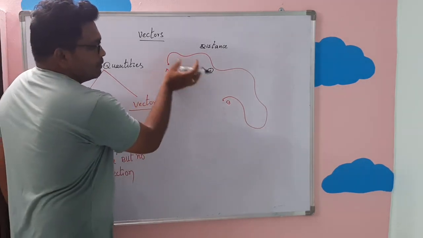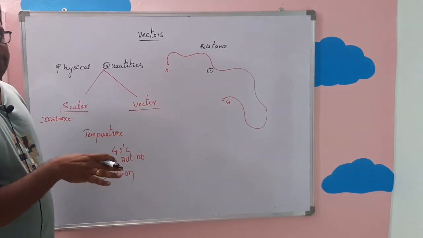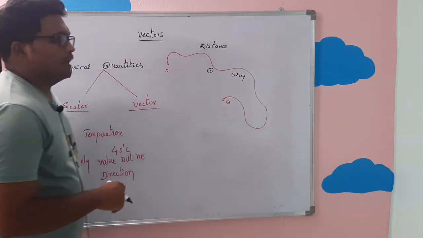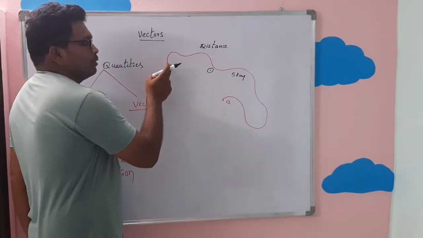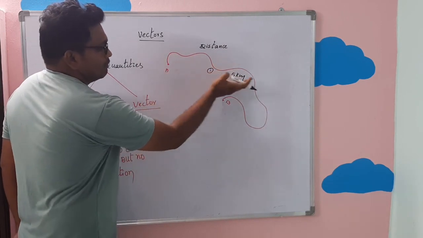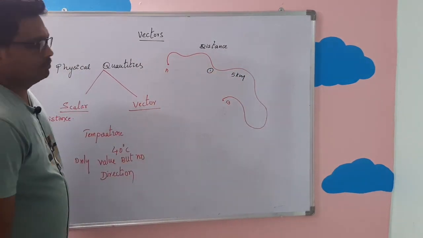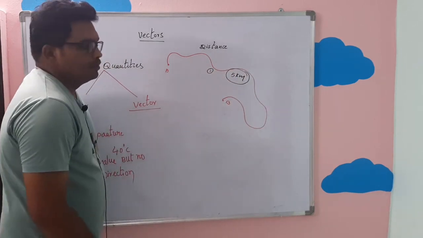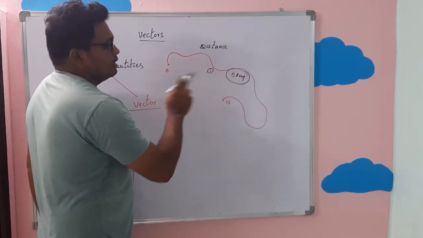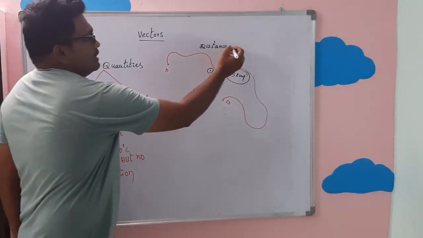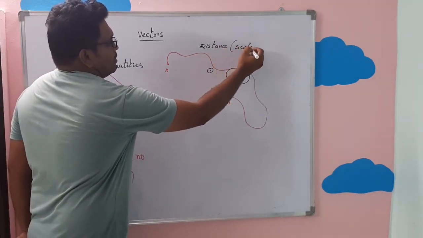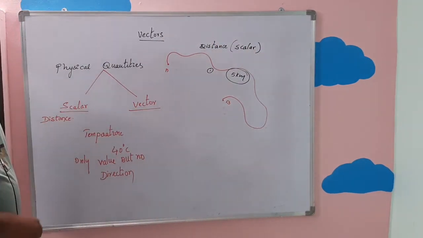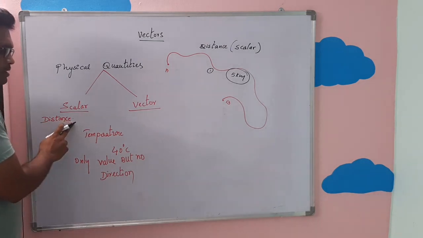So what is the gap between A and B in which you travelled? You can say, sir, 5 kilometers. I have travelled a gap of 5 kilometers from point A to point B in this path without any particular direction. So what are you giving for the distance? For the distance you are only giving the value, but you cannot give any particular direction. So distance is a scalar physical quantity because distance has only value but you cannot give any direction. So distance comes under scalar.